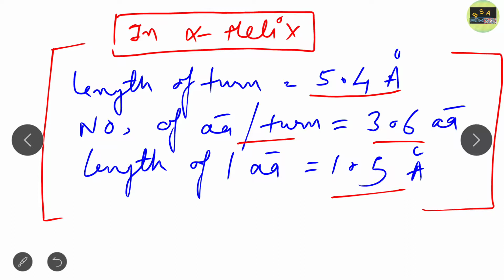Another important thing, just note it down: why alpha helix can easily rotate.